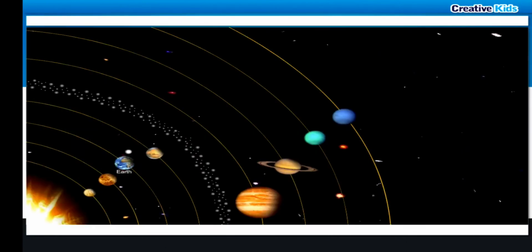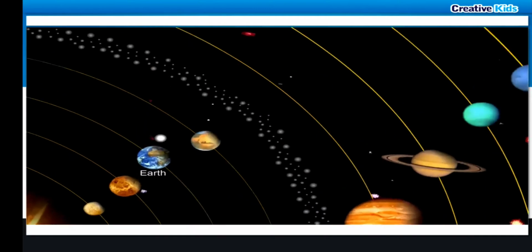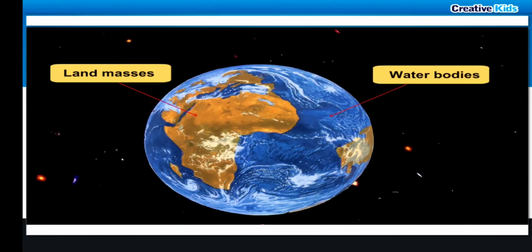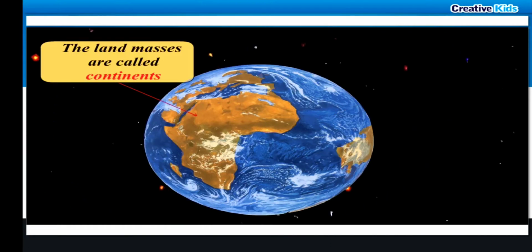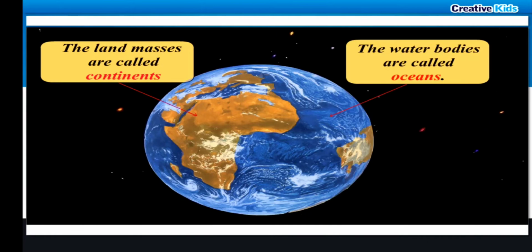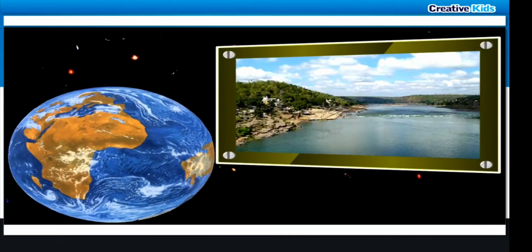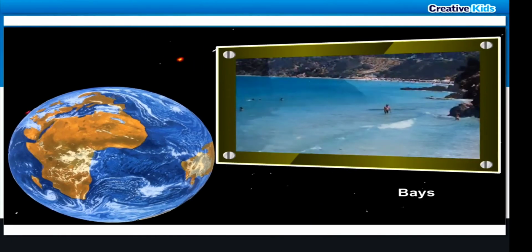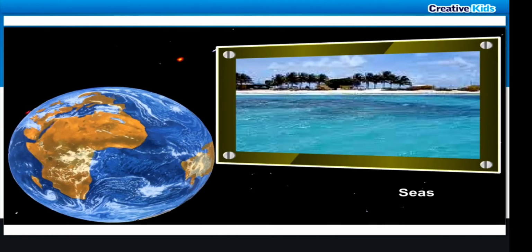The Earth is the only planet in our solar system that supports life as it has air and water. Our Earth has land masses and water bodies. The land masses are called continents and the water bodies are called oceans. There are smaller water bodies like the rivers, lakes, gulfs, bays and the seas.